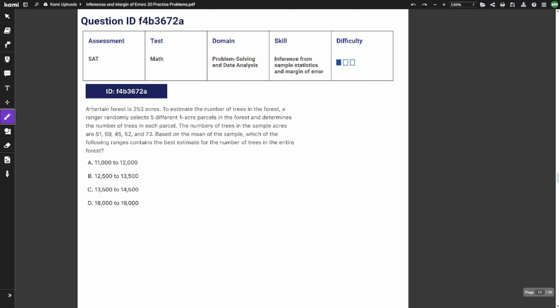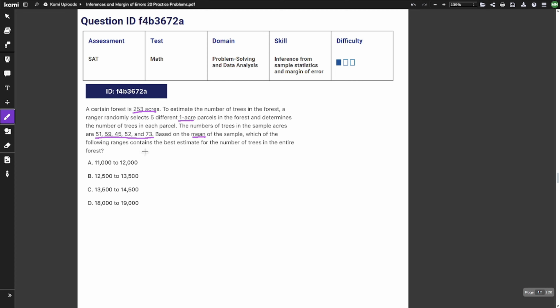Question number 12. A certain forest is 253 acres. To estimate the number of trees in the forest, a ranger randomly selects 5 different 1-acre parcels in the forest and determines the number of trees in each parcel. The number of trees in the sample acres are 51, 59, 45, 52, and 73. Based on the mean of the sample, which of the following ranges contains the best estimate for the number of trees in the entire forest?